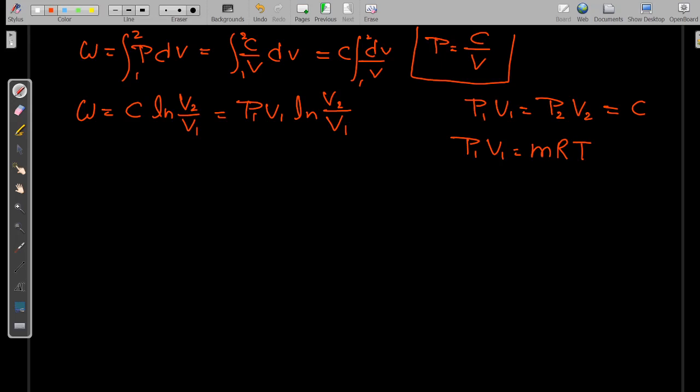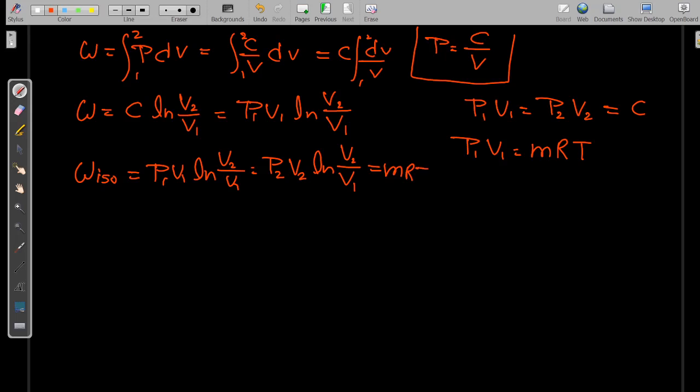So the work done for isothermal can also be written as: first, P1 V1 ln V2 by V1; second, P2 V2 ln V2 by V1; and last, mRT ln V2 by V1.